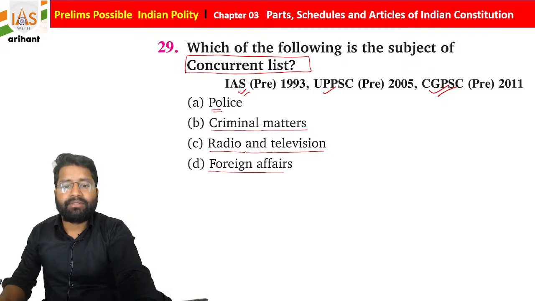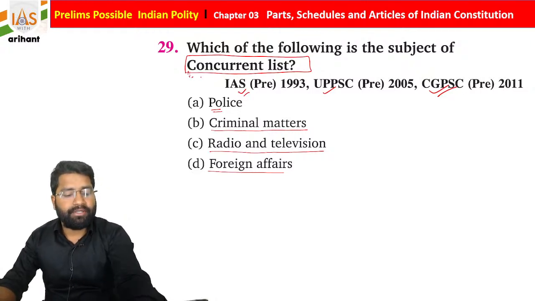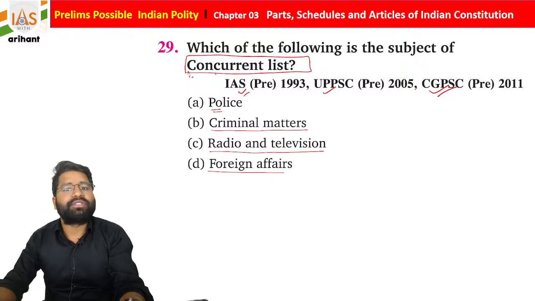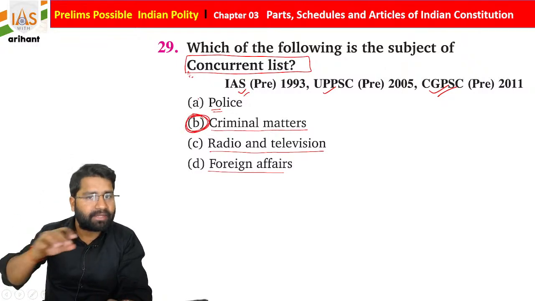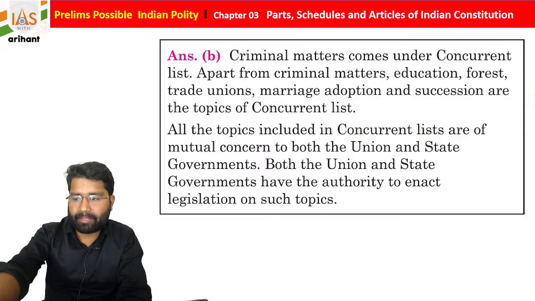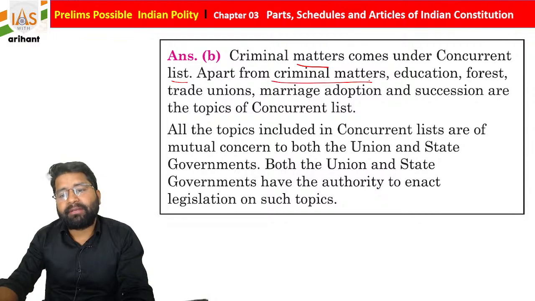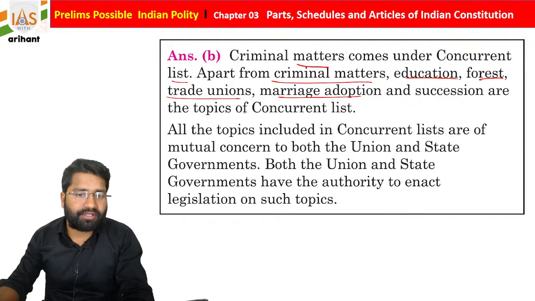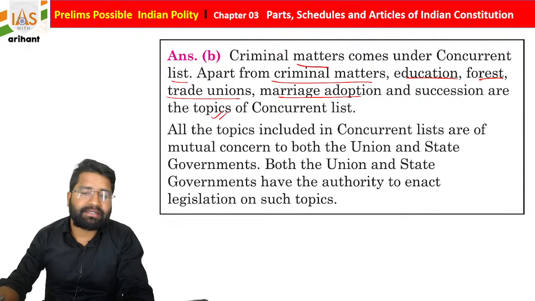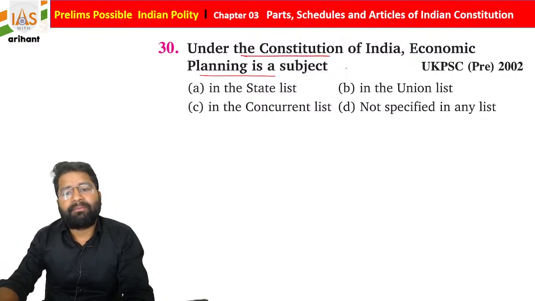So see, students, the matter over which the center as well as the state can both make law is criminal matter. It is part of the concurrent list, students. Getting it? So criminal matter came under the concurrent list. Apart from criminal matter, education, forest, trade union, marriage, adoption, succession, these are all topics of the concurrent list.